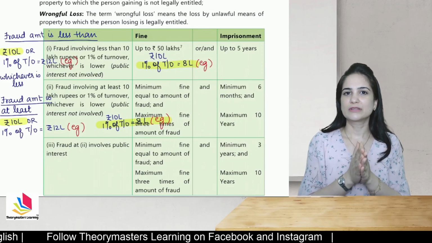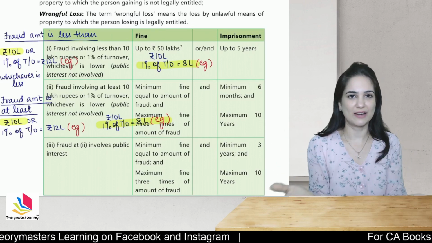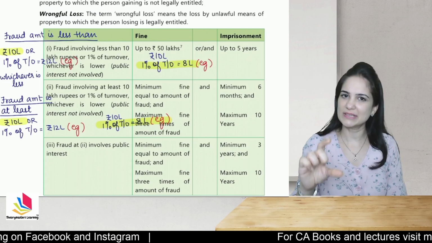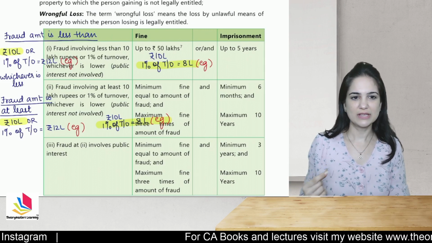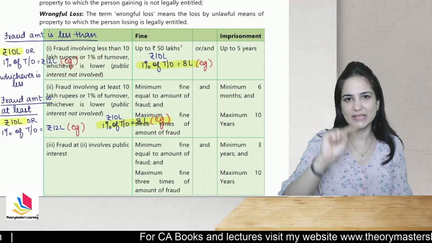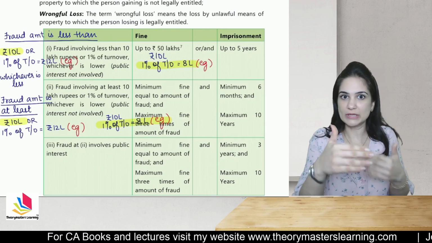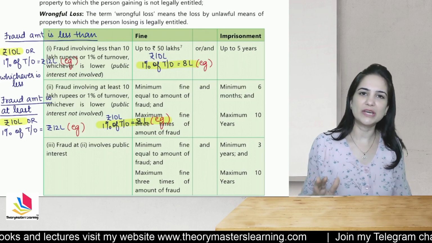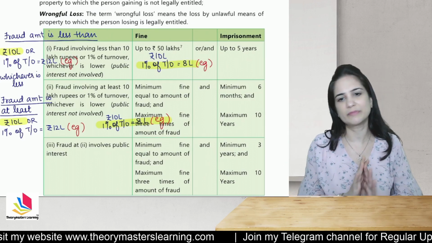So what if the fraud also affects public interest? That is, it affects people at large. Then in that case, the amount of fine will remain the same, but imprisonment will increase from 6 months to 3 years. So this is just a variation of the second point. If the amount of fraud is more than the limit and it also involves public interest, then the only change is that 6 months imprisonment will now increase to a minimum of 3 years, and the maximum is the same.